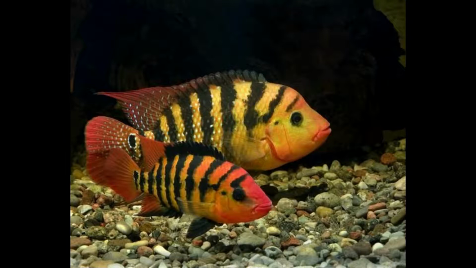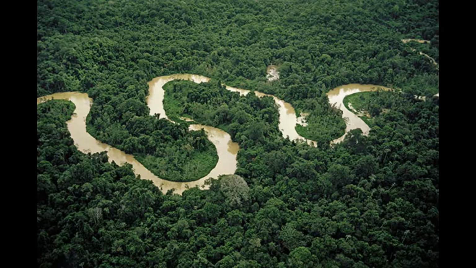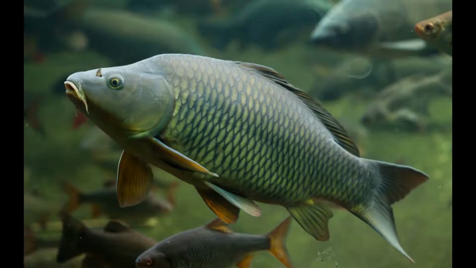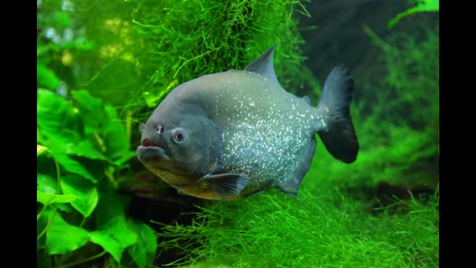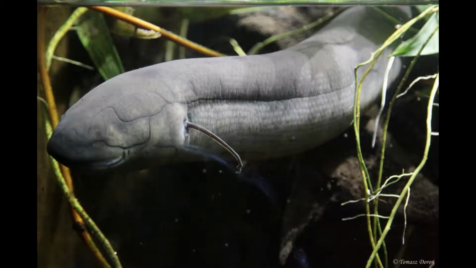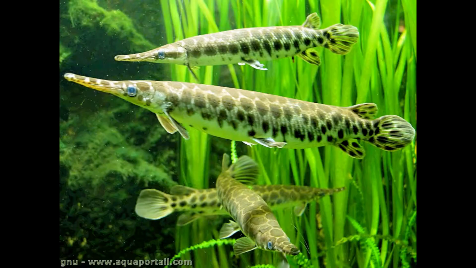this region is mainly characterized by freshwater fishes. This may be due to the presence of major rivers like Amazon. Another notable feature among fishes is the absence of carps. Carp species are quite common in Asian countries. Some of the common fishes are characins, electric eels, catfishes, lepidosiren, and garpikes.